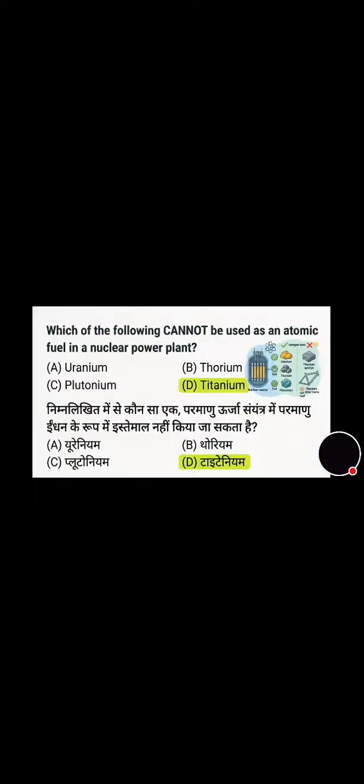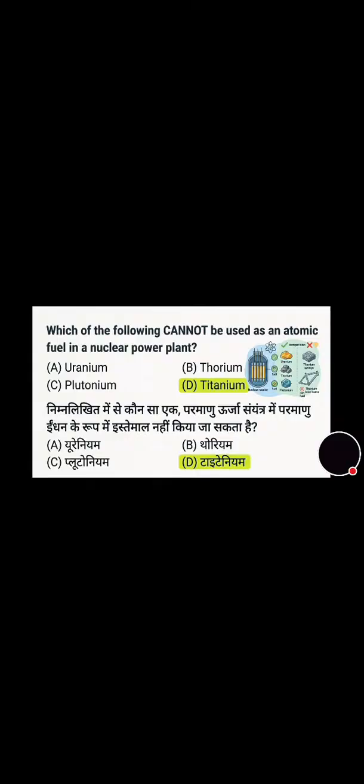Question number 1 is on the screen. What is the source of energy in a thermal power plant? And its correct answer is option A, that is coal. Now we will move towards the next question. Which of the following cannot be used as an atomic fuel in a nuclear power plant? And its correct answer is option D, that is titanium.